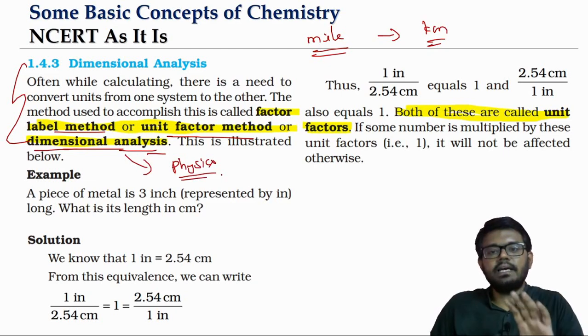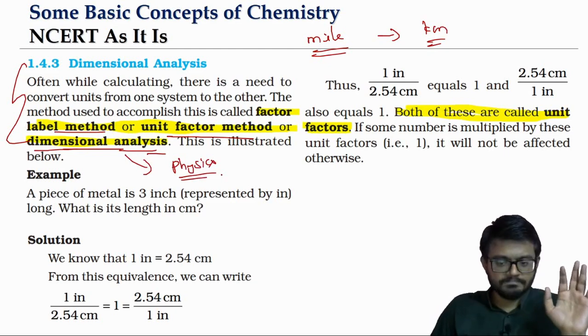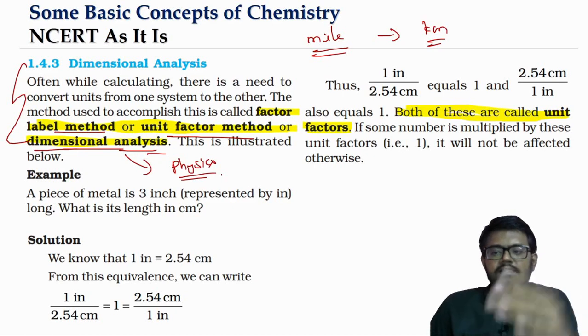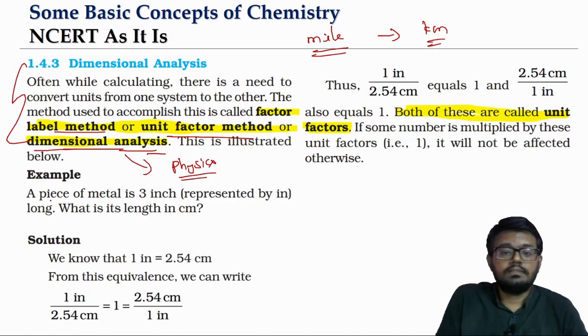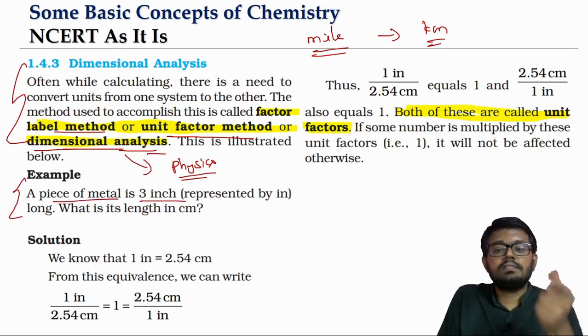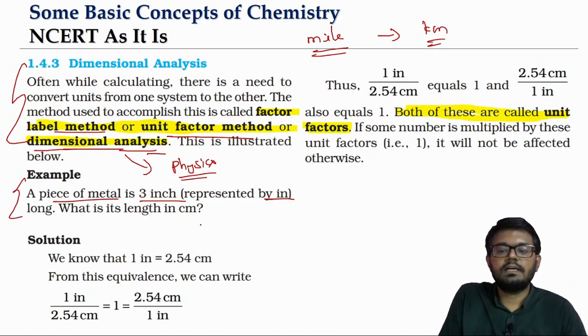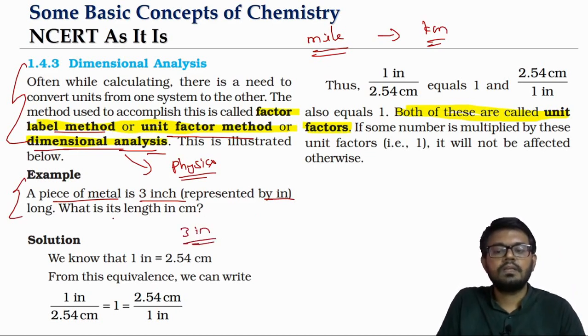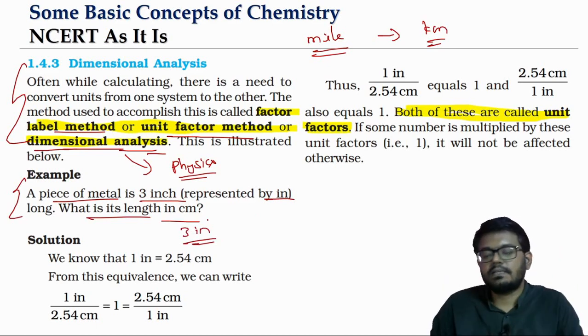It's a very simple idea, the conversion principle. Let's work it out using a textbook example. We have a piece of metal which is 3 inches, the notation being 3 in. What is the length in centimeters? That is the question.